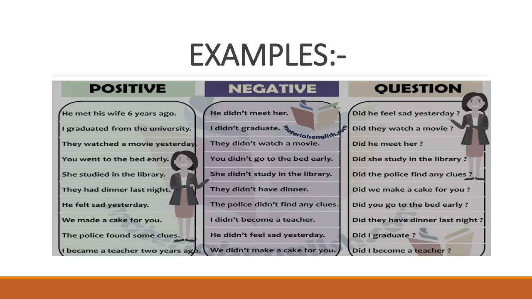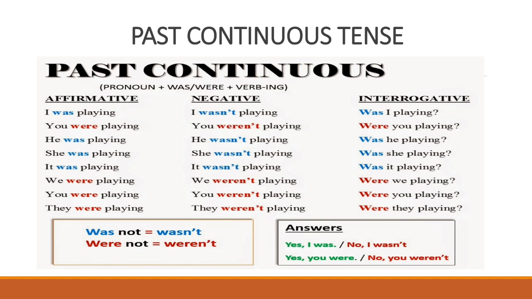In the similar way, you can see the few examples given. He met his wife. Now if I need to change it into negative, I'll say he did not meet his wife. He did not meet his wife. Okay, so there are many examples given for your practice. Now let's move to the next tense, that is past continuous tense.